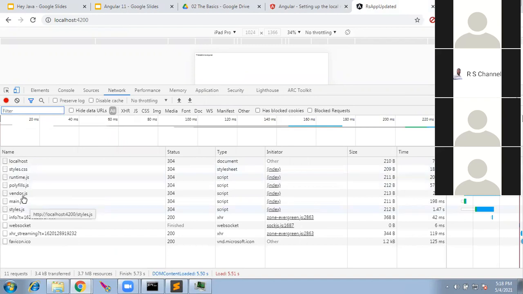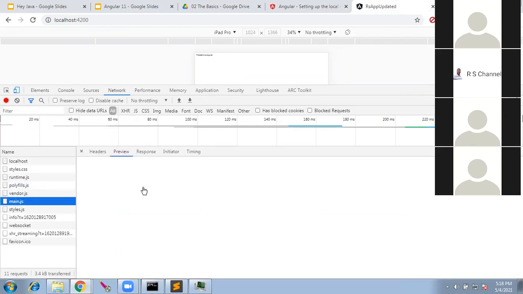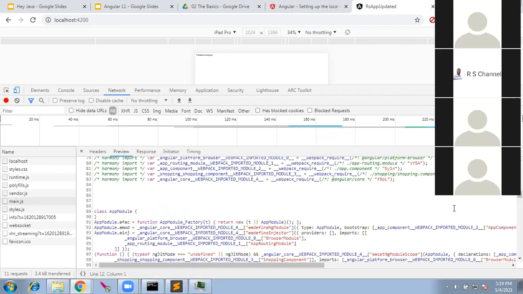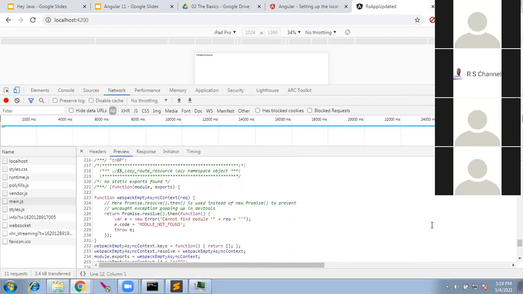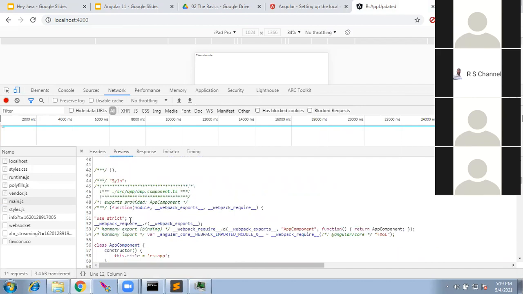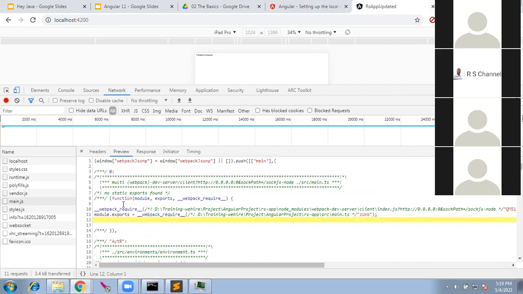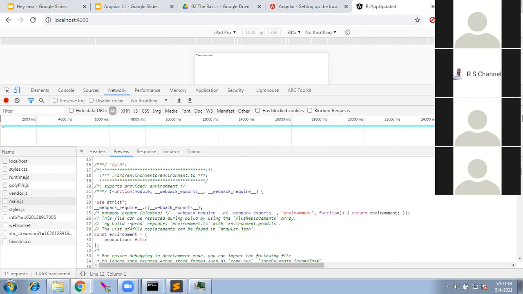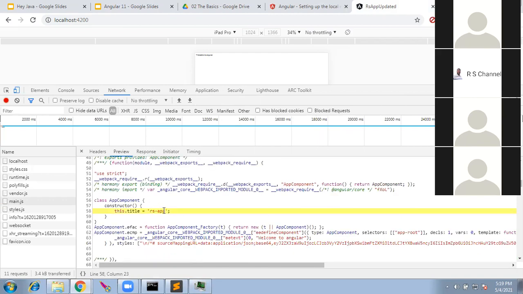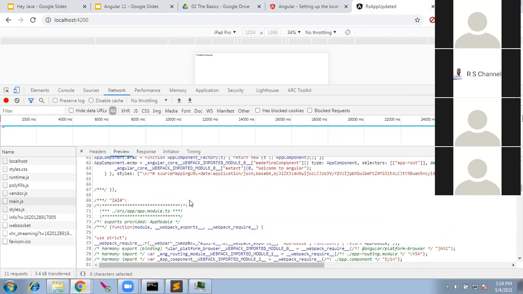Styles, JS, main. This main.js is what is going to contain our source code. Whatever we are writing will be converted here. You can see something as app module come up initially. Here it is, app component. This.title equal to rs-app, the one we gave here.